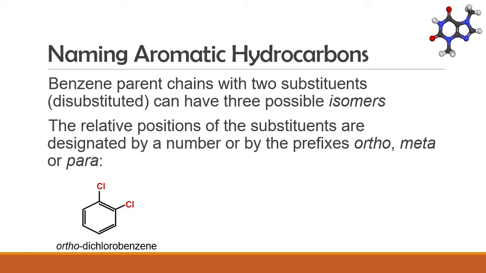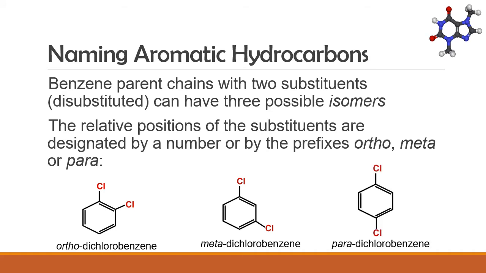In our first example, this compound is called ortho-dichlorobenzene. This one is called meta-dichlorobenzene. This one is called para-dichlorobenzene. Note the positions of the 2 substituents relative to each other.